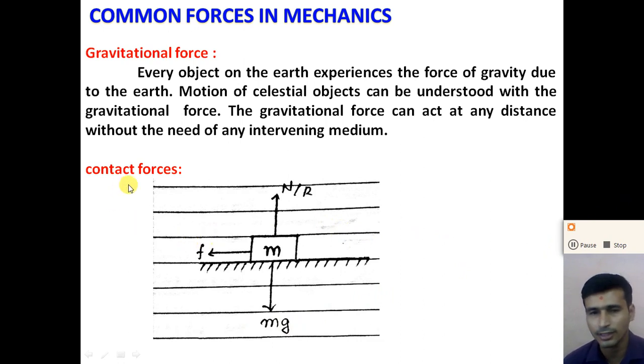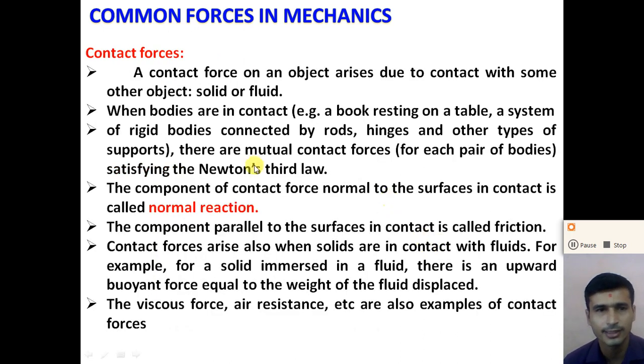When the object is placed on a horizontal surface or any surface, a contact force acts on the object due to the contact of the object with the surface. This type of force is known as the contact force. As the name says, the contact force is exerted on the object due to contact with any other object or with a surface. This contact force depends on the type of the surface. So let us see the contact force.